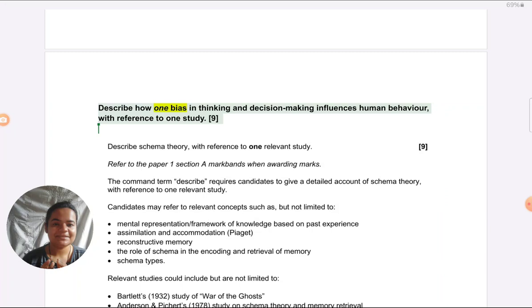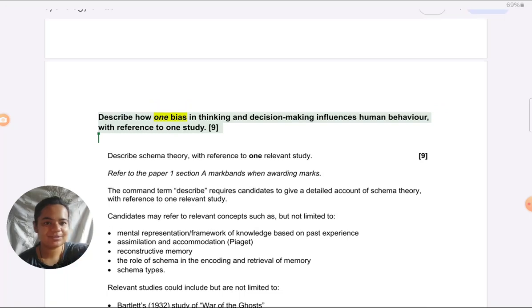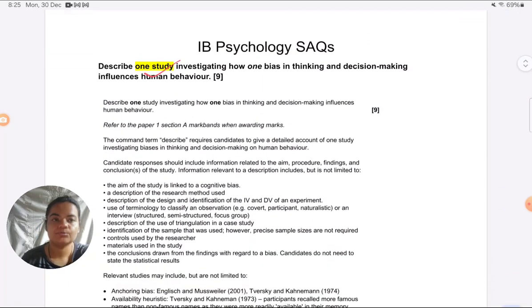What I have seen across schools, at least with schools I have come across, is that for a given topic, say biases in thinking and decision making, one standard SAQ is prepared, and students are told that regardless of which question comes, no matter what the command term is, no matter whether you're being asked to describe a study or a concept, you have to write that same SAQ which you've prepared. That is not the right approach, which I'm going to show to you today, and I'm going to tell you why that's not the right approach.